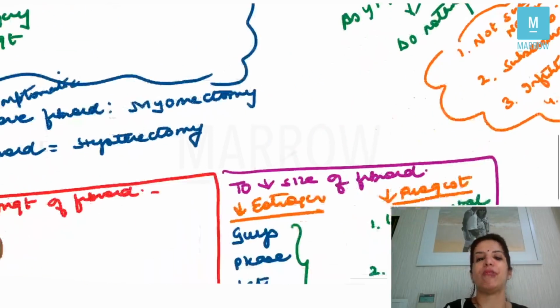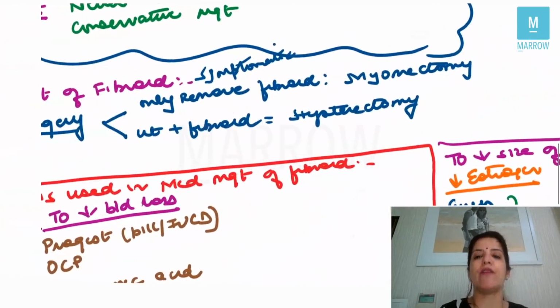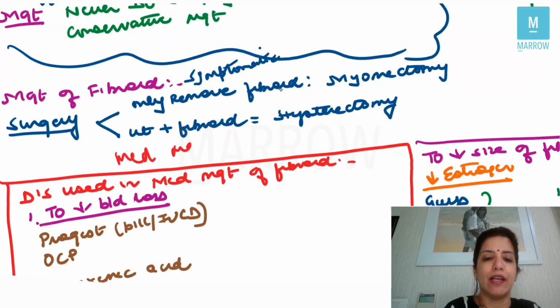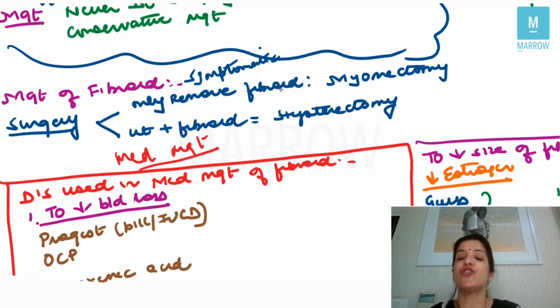For symptomatic fibroids, the best management is surgery. If you want to remove only the fibroid, then it is myomectomy. That is done in young females. And if older females, if you want to remove the uterus and the fibroid, then obviously the surgery is called as hysterectomy. Medical management in fibroids is rarely done, and it is done only if patient refuses surgery or if there is any contraindication to surgery, or if you want to reduce the size of the fibroid before surgery, right? Otherwise, we don't go for medical management in a fibroid.